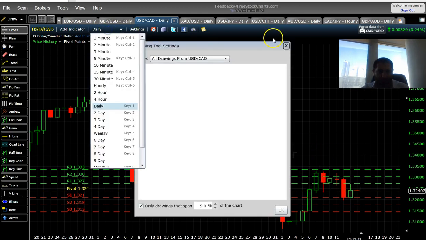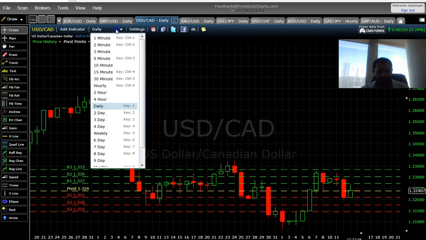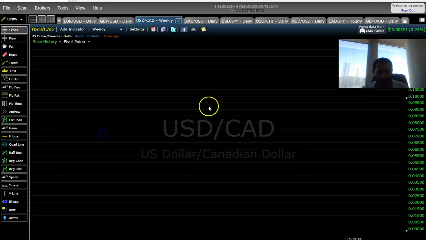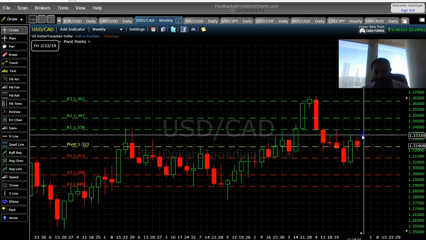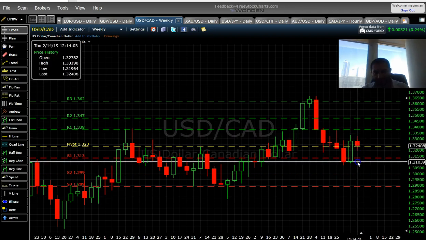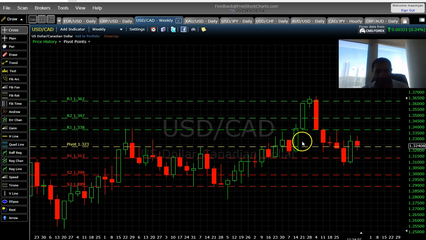If you look at the weekly outlook, it's just sideways. It's between 1.3320 and 1.31016. So it's kind of sideways for me. It's just in a channel. It has been between the resistance one and support one. It's been trading between these 2 points.